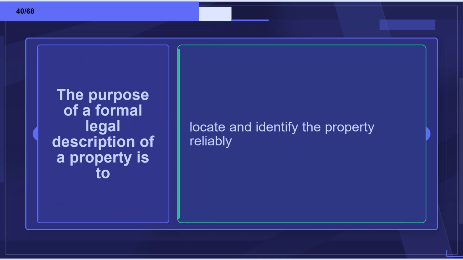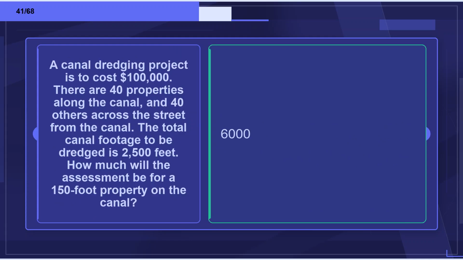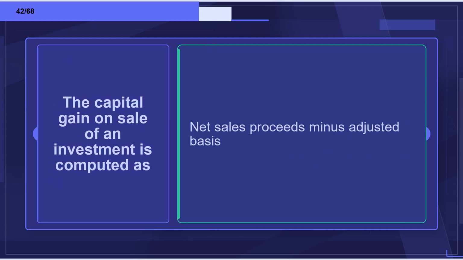Flashcard 40. Term: The purpose of a formal legal description of a property is to? Definition: locate and identify the property reliably. Flashcard 41. Term: A canal dredging project is to cost $100,000. There are 40 properties along the canal, and 40 others across the street from the canal. The total canal footage to be dredged is 2,500 feet. How much will the assessment be for a 150-foot property on the canal? Definition: $6,000.